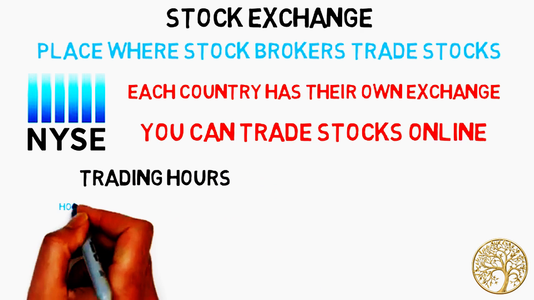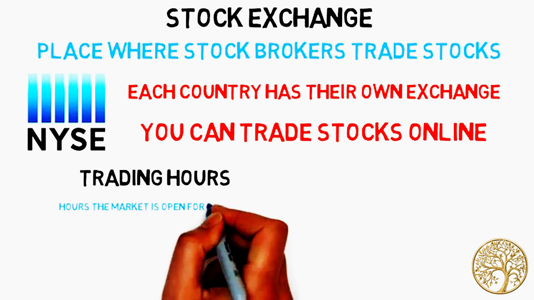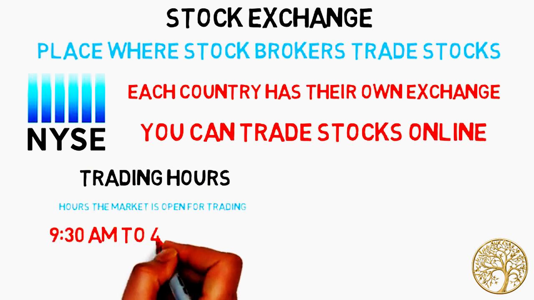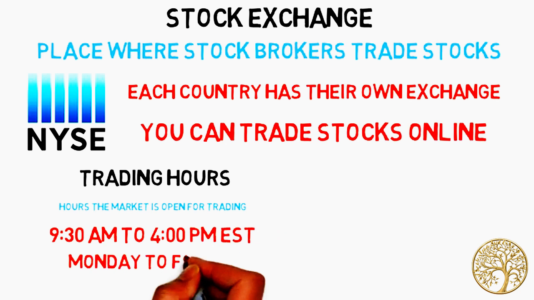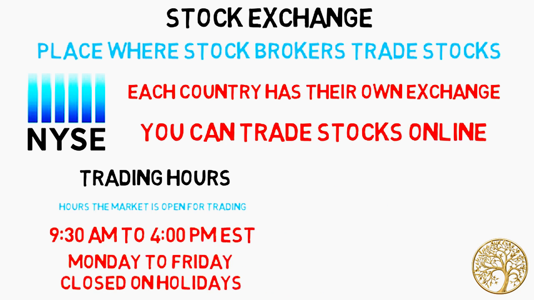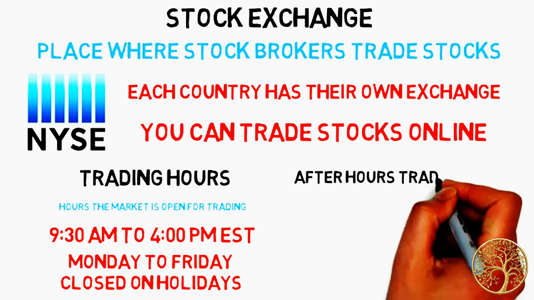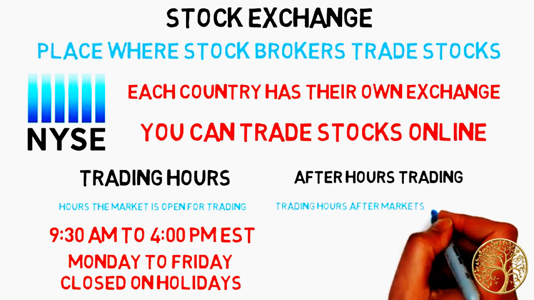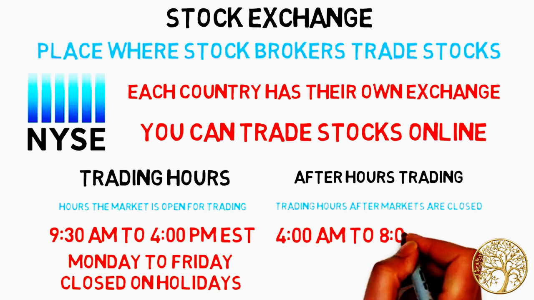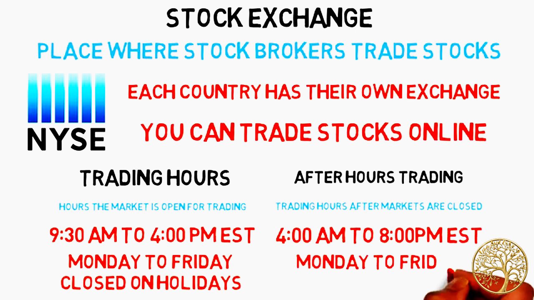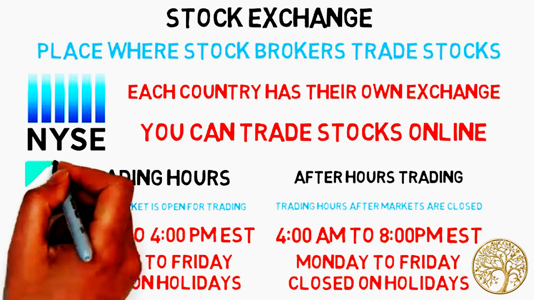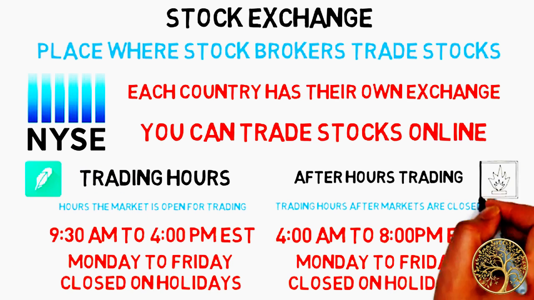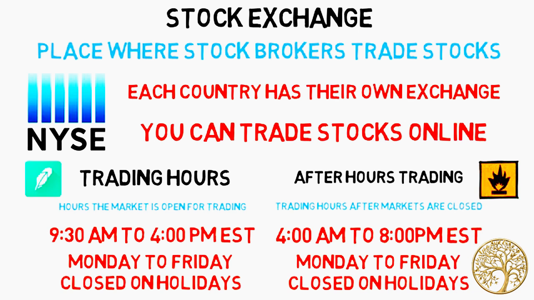Trading hours. The hours where the market is open for trading. This is between 9:30 a.m. to 4 p.m. EST, Monday through Friday, closed during holidays. After hours trading. The hours where traders can buy and sell after markets are closed. This is between 4 a.m. to 8 p.m. EST, Monday through Friday, closed during the holidays. Some brokerages like Webull or Robinhood offer after hours trading. This is more volatile due to less traders being available, so your trades might not go through at your asking